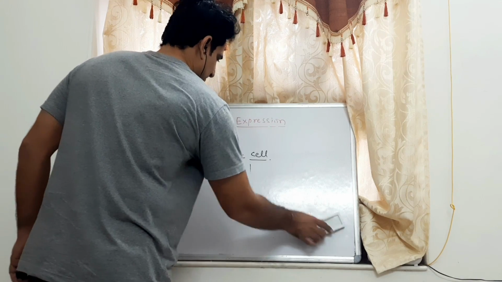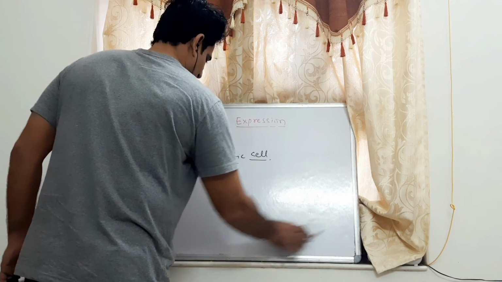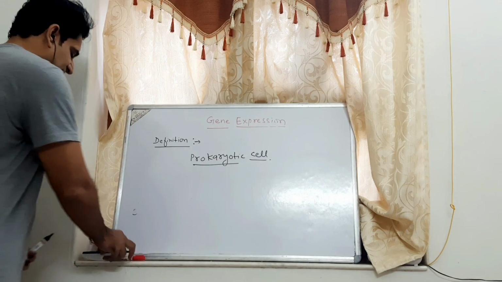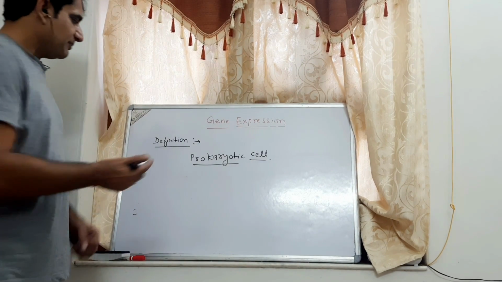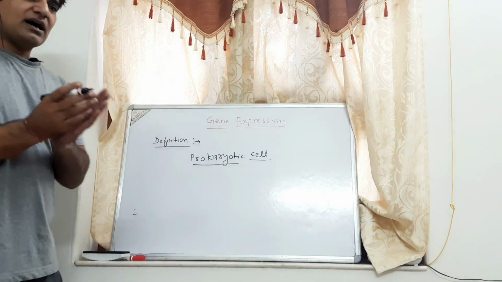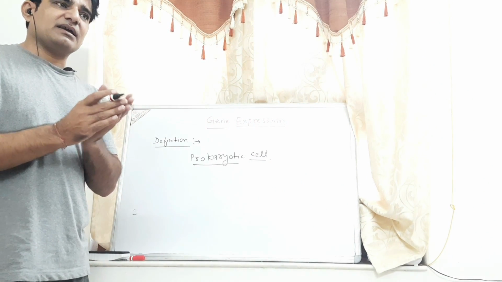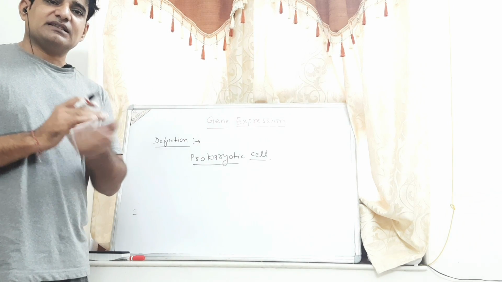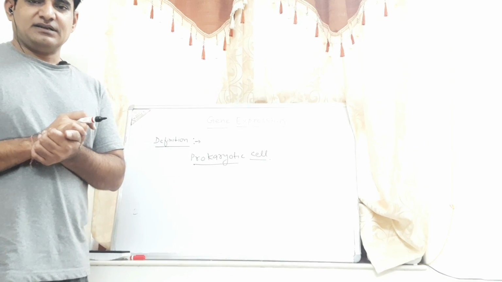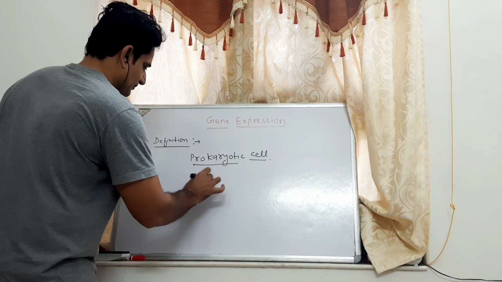First, we are going to discuss gene expression in prokaryotic cells. In prokaryotic cells, all the important functions are brought about by a particular set of proteins that are encoded together, that is known as the operon model.